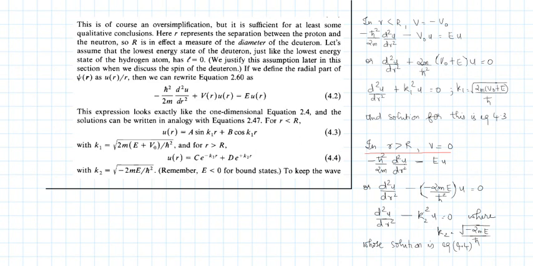And the solution for such a differential equation is in terms of exponentials. So your u(r) would be a linear combination like this: C e raised to minus k2r plus D e raised to plus k2r, or the other way around, no problem. You can write it as C e raised to k2r plus D e raised to minus k2r, and I have written my solution in the second part like that.